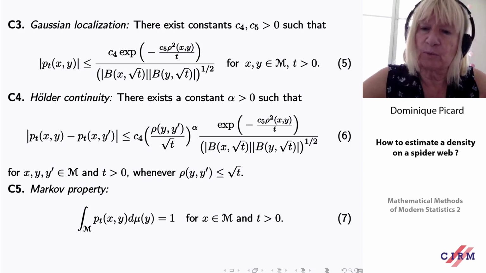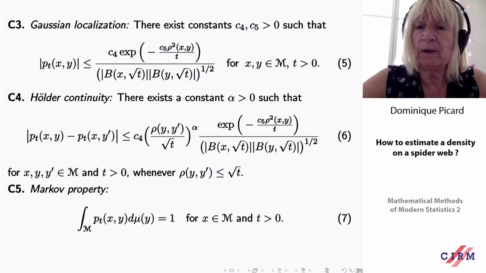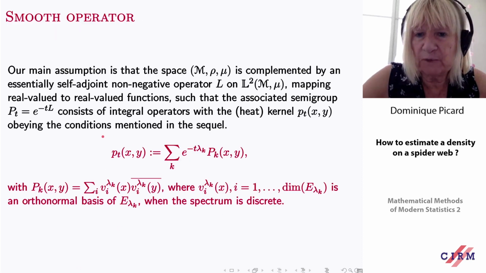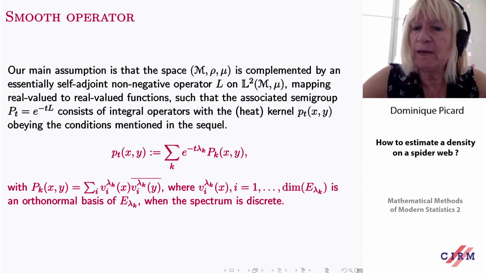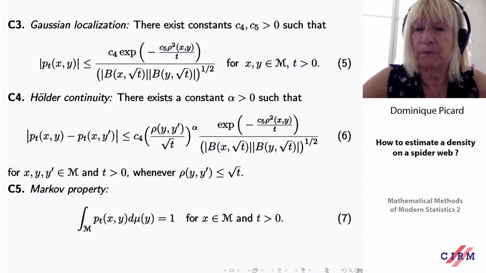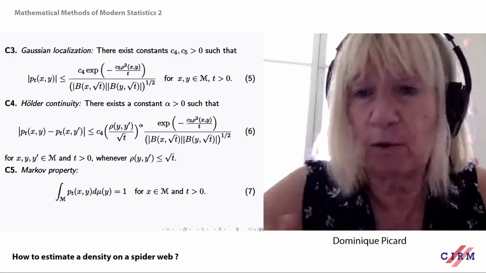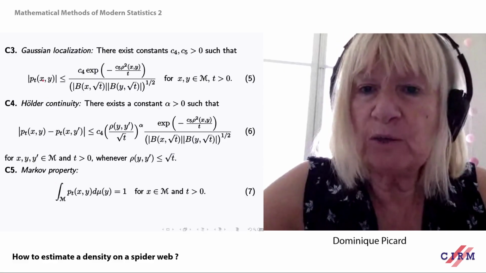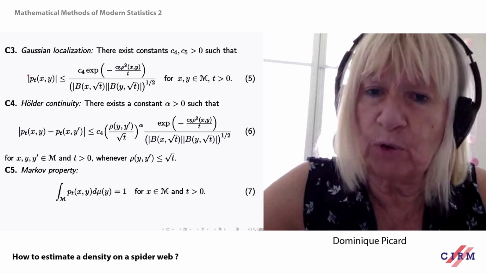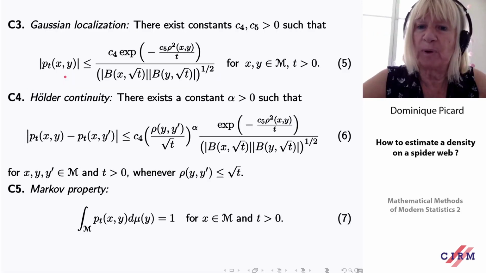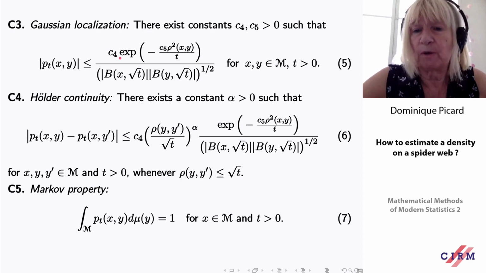So what do we assume? We assume that we have this operator, and we'll assume something about it. We need some assumption, obviously, because it's not working all the time. So we assume that we have a control of this operator like a Gaussian operator. A Gaussian operator would be exactly like that.